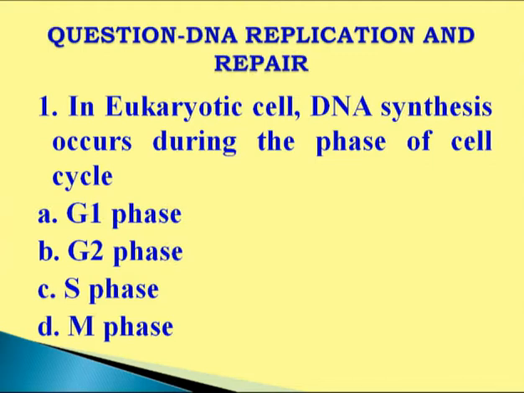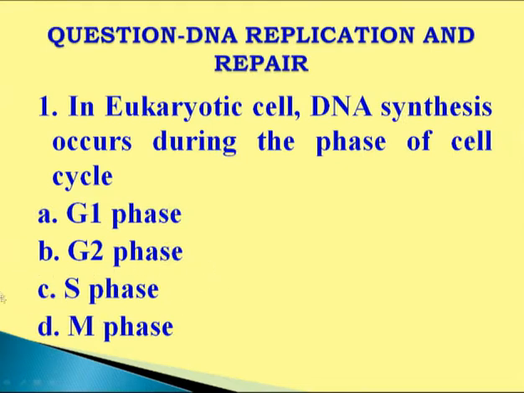But in eukaryotes, the cell cycle is divided into mainly 5 phases: G0, G1, G2, S, and M phase. M phase is responsible for mitotic division, while G1 and G2 are called resting phases.